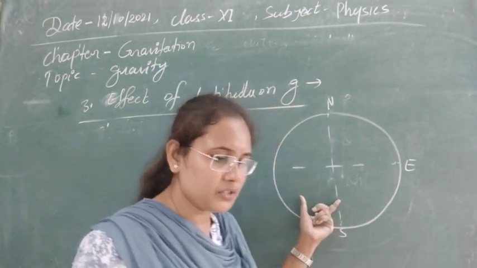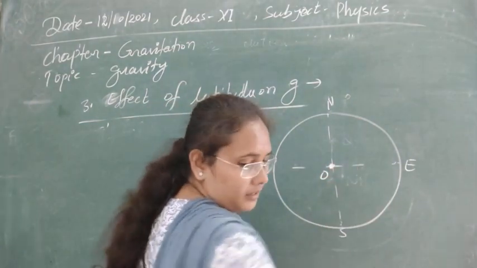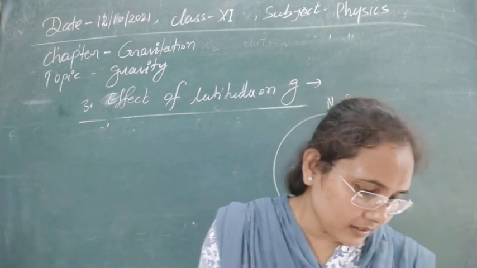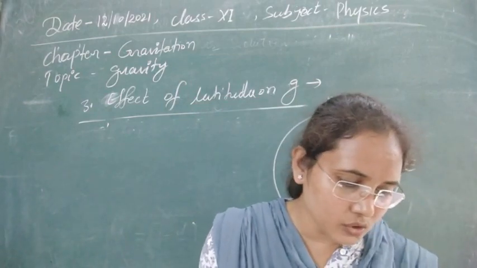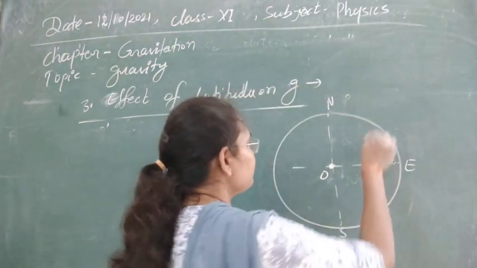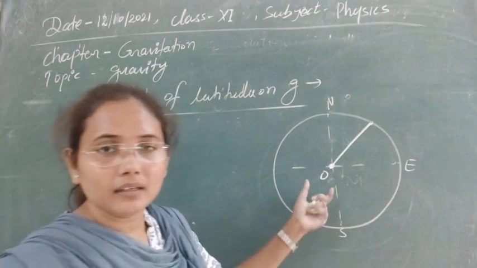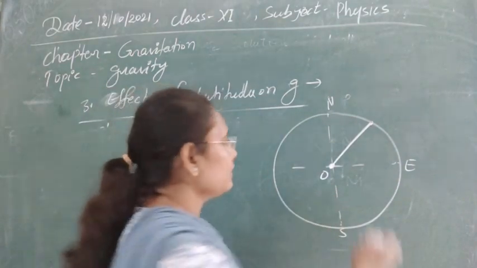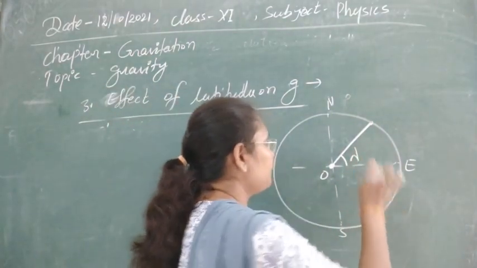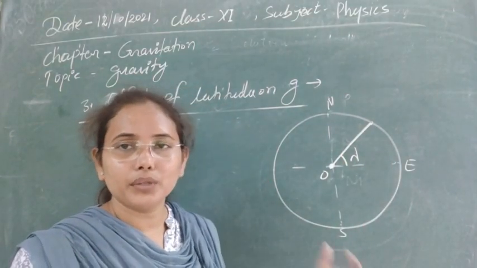If this is the center, then the angle which the line joining the place to the center of the Earth makes, if this is a place and it makes some angle with this line, that angle lambda is known as the latitude.